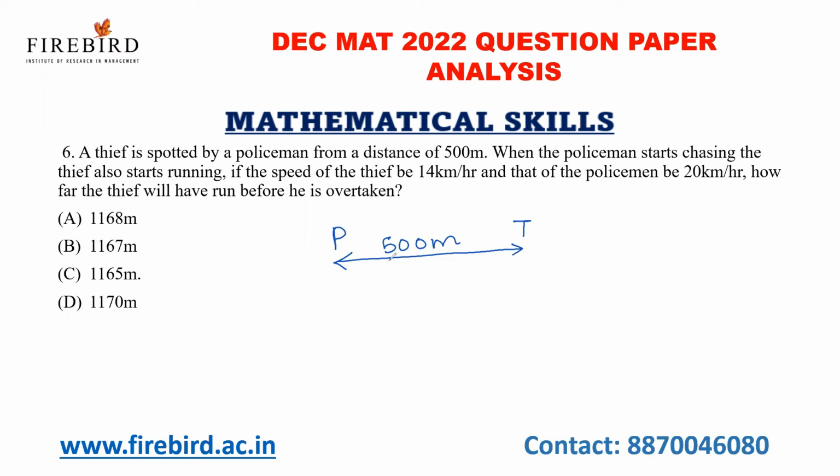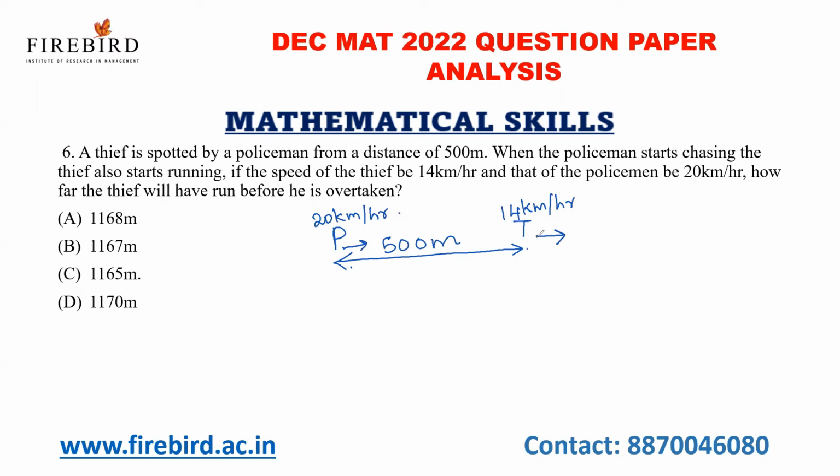If the speed of the thief is 14 km per hour and the speed of the policeman is 20 km per hour, how far will the thief have run before he is overtaken? Okay, so once the thief sees the police running towards him, the thief will also start.